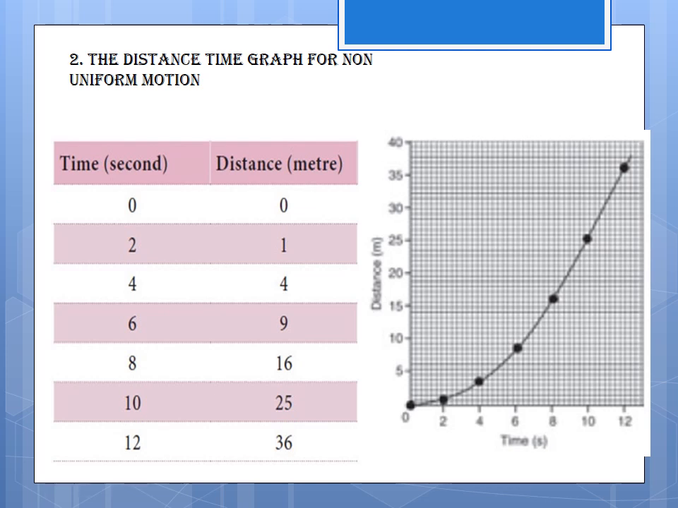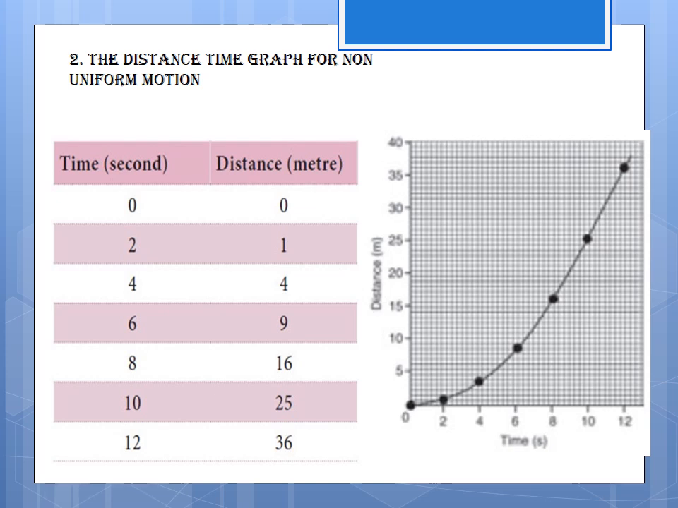So it is not a straight line, it is a curved line. See, it is a curved line, not a straight line. So it is a non-uniform motion.